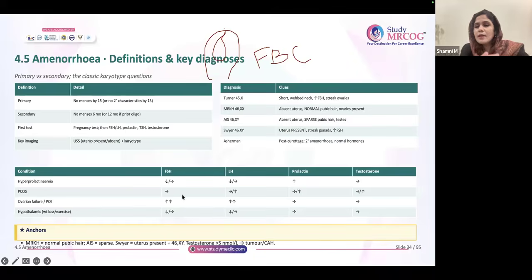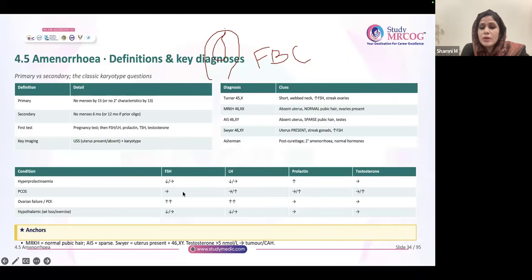So type 2 is like anovulation, like PCOS conditions, hormones more or less fine only. Type 1 is mainly at the central level. Hypogonadotropic hypogonadism means hypothalamic or hypopituitary. For them, FSH and LH will be less. Estrogen will also be less.